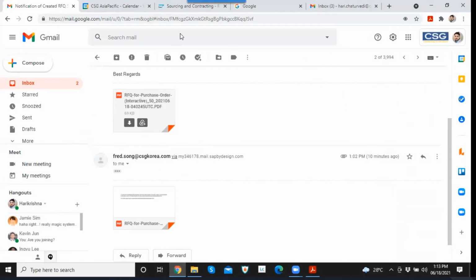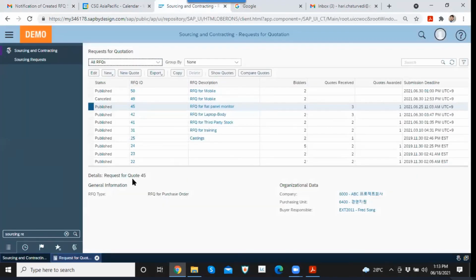the sourcing request. Okay, we can also identify which bidder is giving the best prices to us, which bidder is actually most flexible to us. So we can build a long-term relationship. We can do the RFQ not only for the purchase order but for the contract, and on behalf of the contract we can create a purchase order. So this is from the sourcing and contracting side.